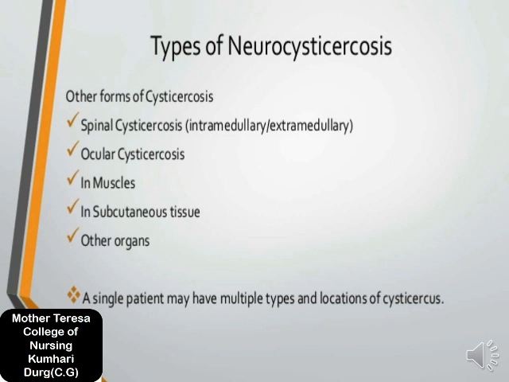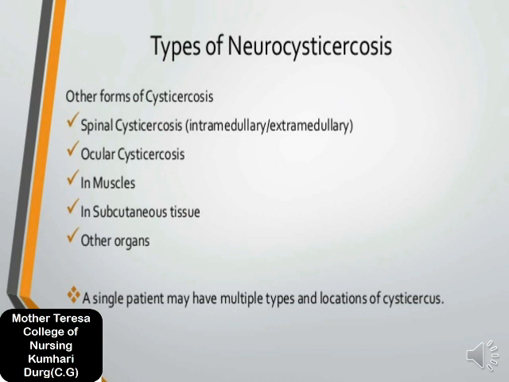In subcutaneous tissue cysticercosis, the subcutaneous muscles are involved. Other organ cysticercosis also sometimes happens and makes the patient suffer. In this case, other organs, muscles and tissues are affected or infected by cysticercosis, so it comes under other organ cysticercosis.